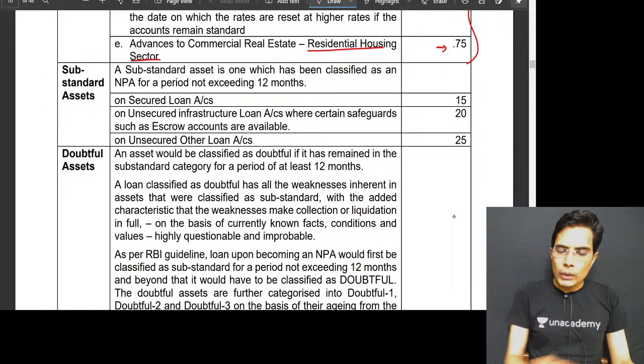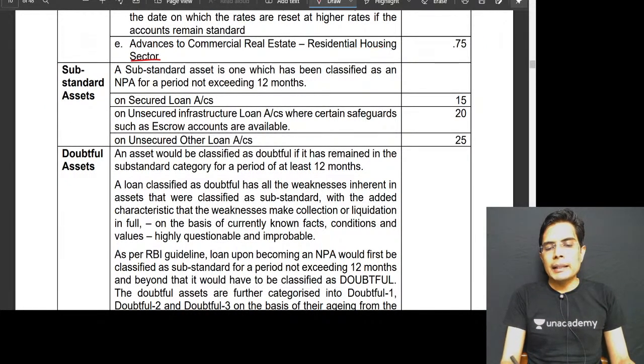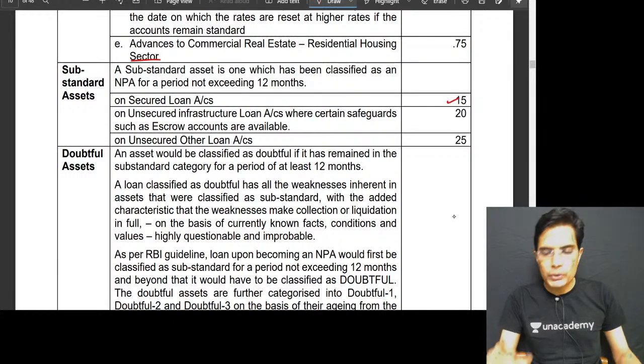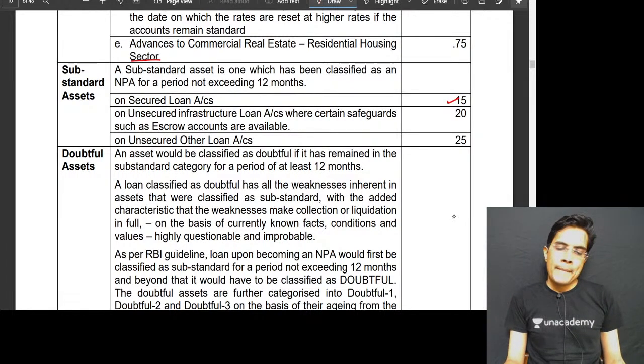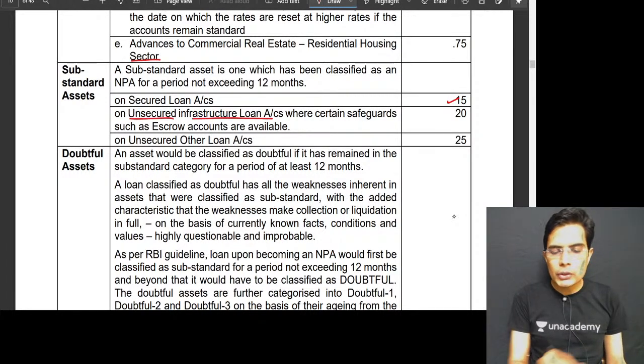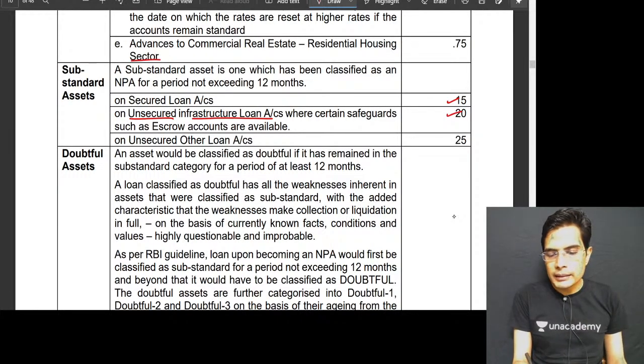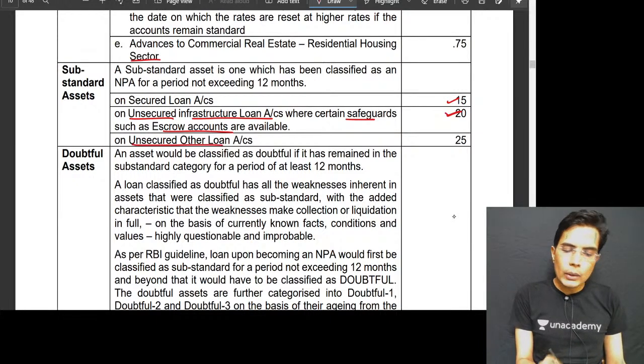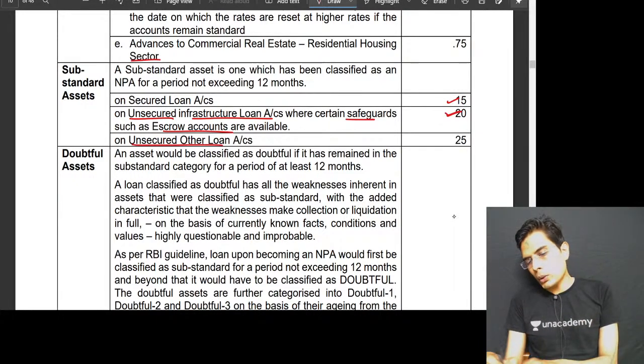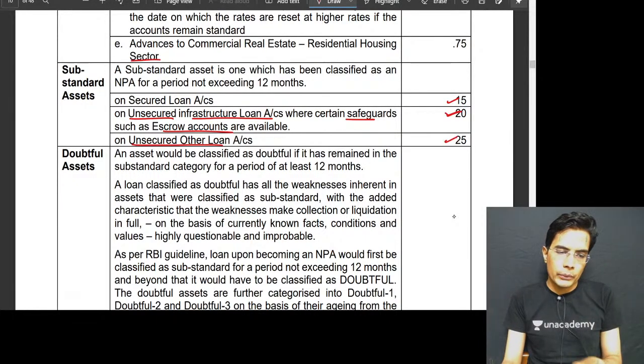And if they are secured, then as per RBI guidelines, on such loans and advances we should create a provision of 15%. And if they are unsecured infrastructure loans, then 20%, where the safety of escrow accounts is available. And for other unsecured loans, where safety of escrow accounts is not available, we create a provision of 25%.